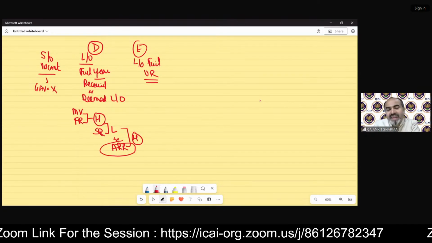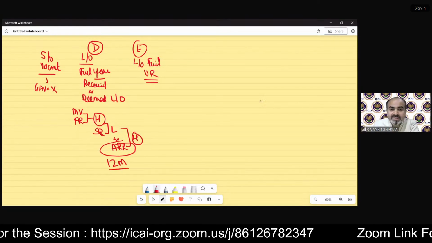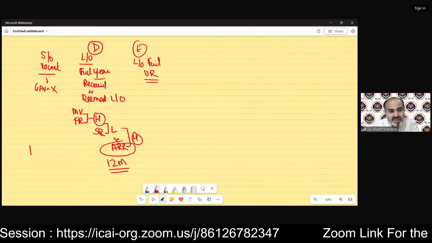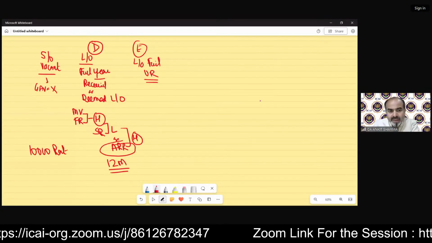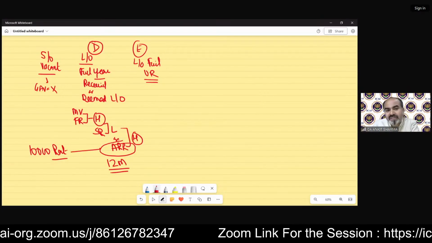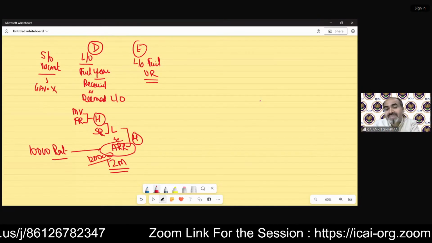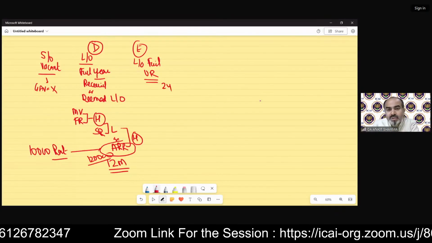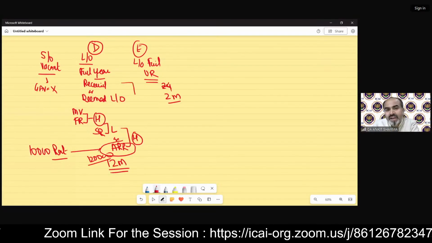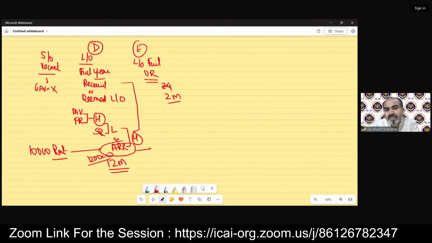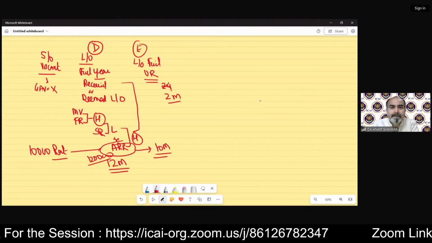In the D case, where full rent has been received, the ARR will be for 12 months. Suppose 10,000 is the monthly rent and full rent has been received, so we take 1,20,000 here. If there is unrealized rent, suppose 2 months' rent is not paid, those values remain the same, only the ARR will change. That is now taken for 10 months.